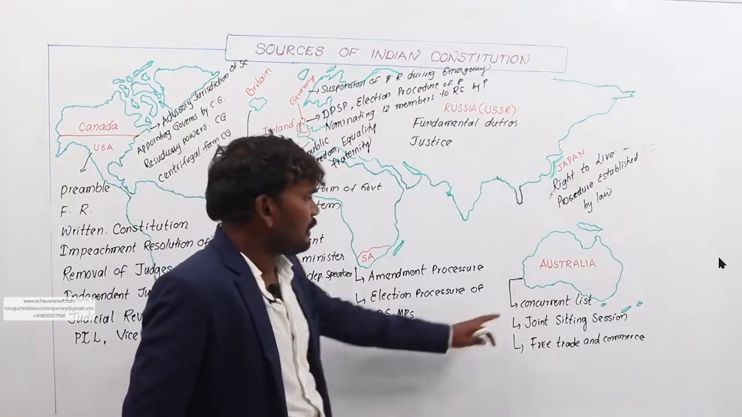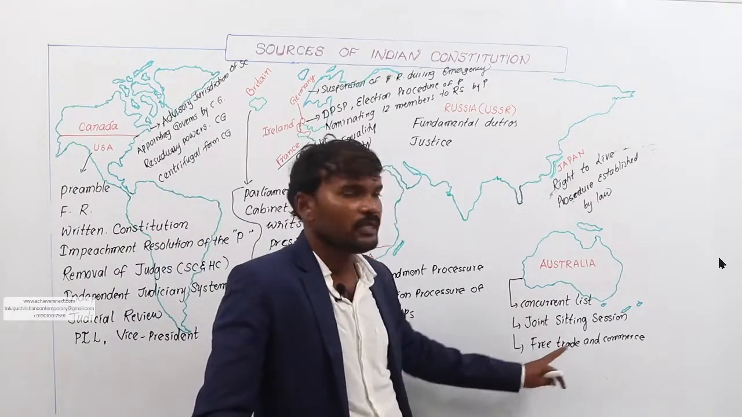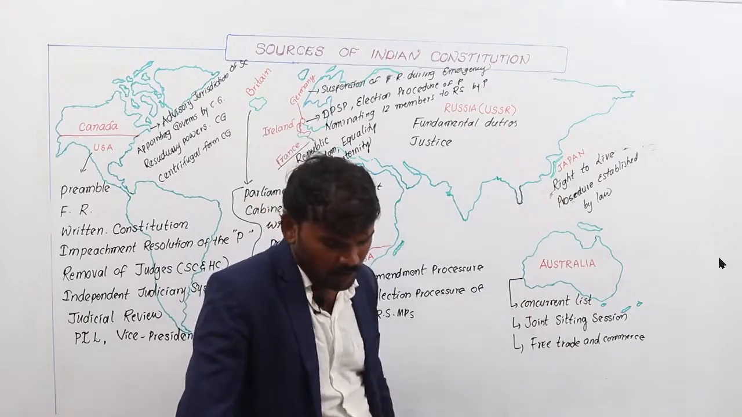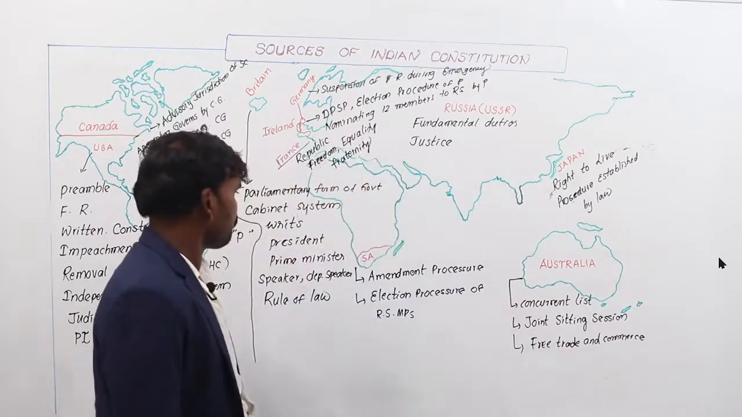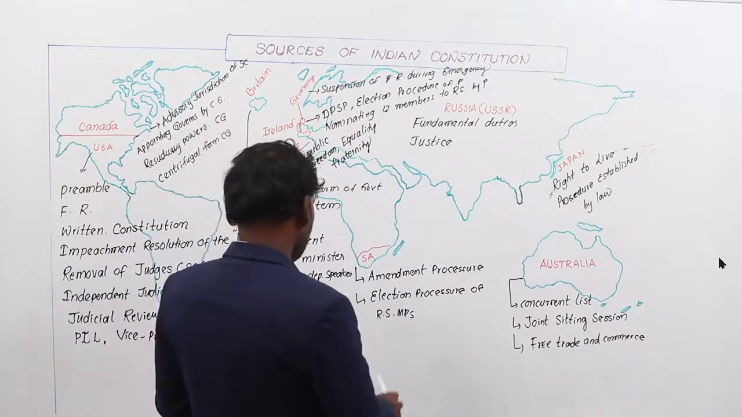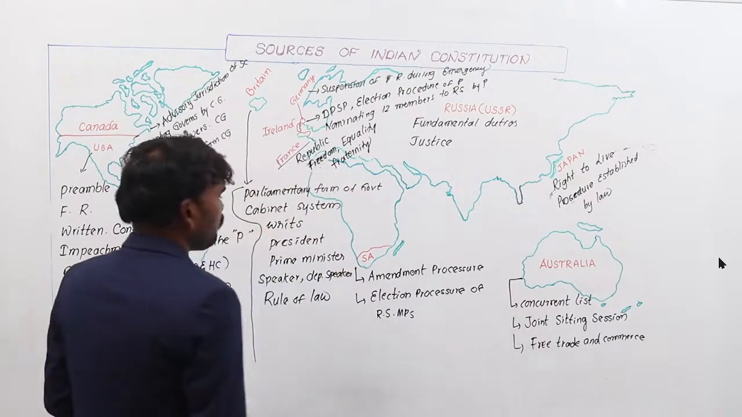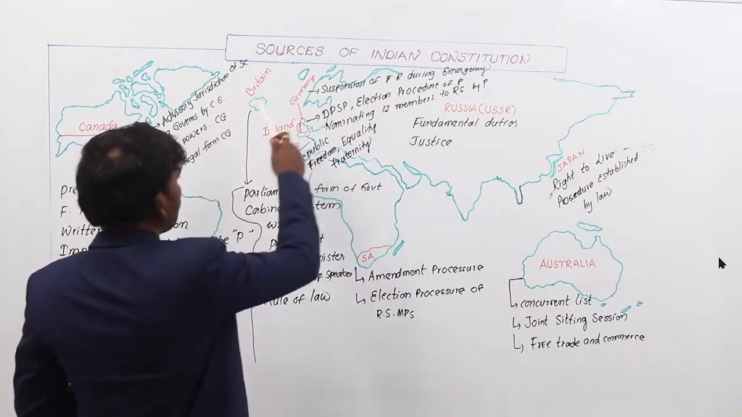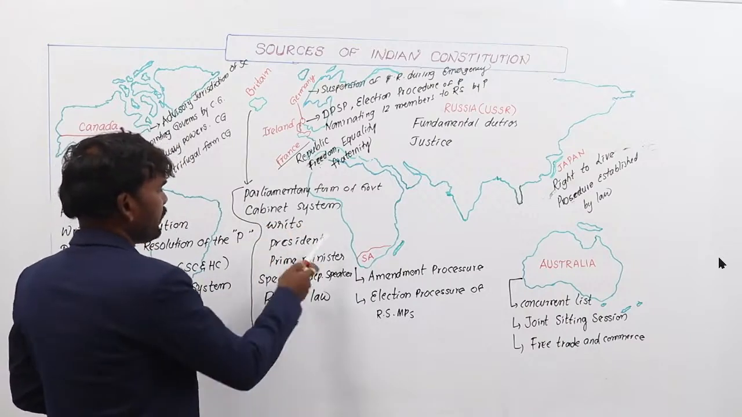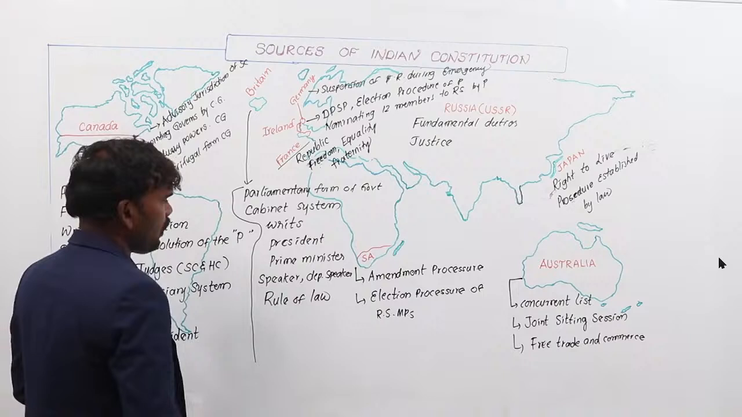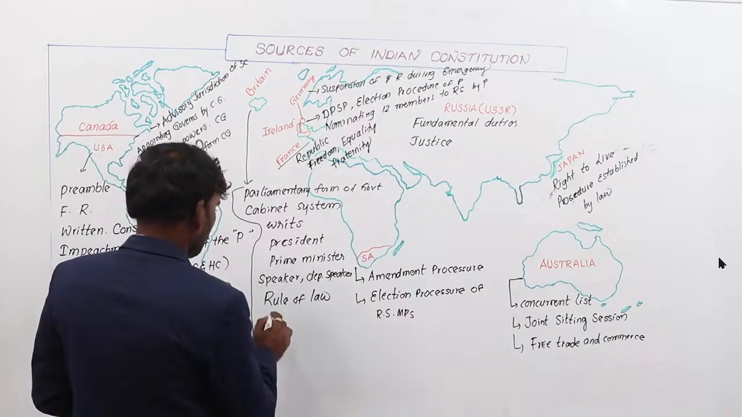And Australia: concurrent list, joint sitting session, free trade and commerce. Japan: right to live, procedure established by law. South Africa: amendment procedure, election procedure of Rajya Sabha MPs. Coming to Britain: parliamentary form of government, cabinet system, writs, president, office of prime minister, speaker, deputy speaker, rule of law, and single citizenship.